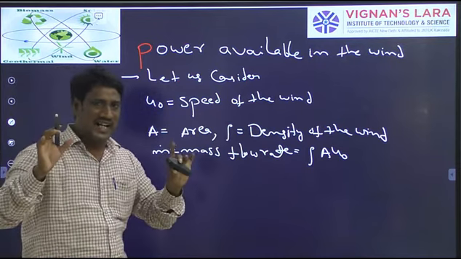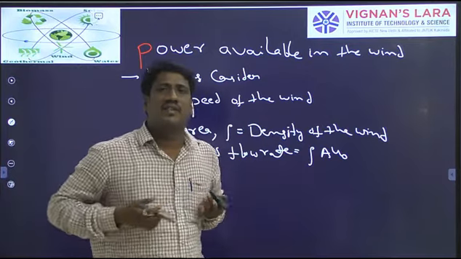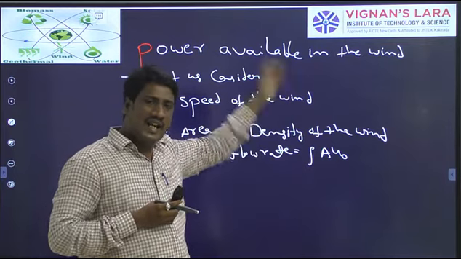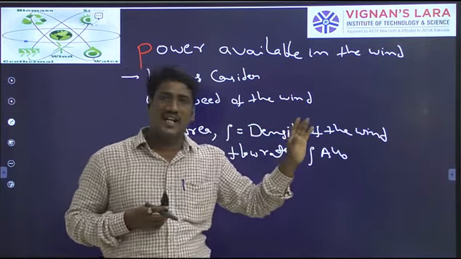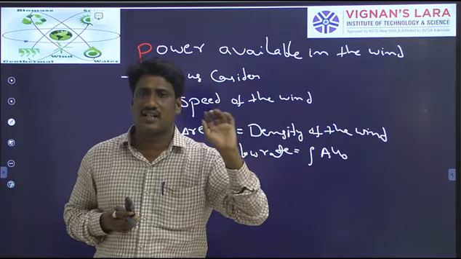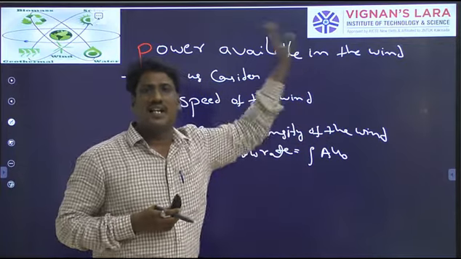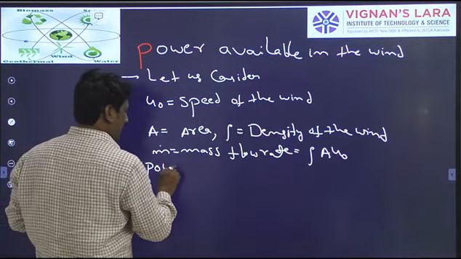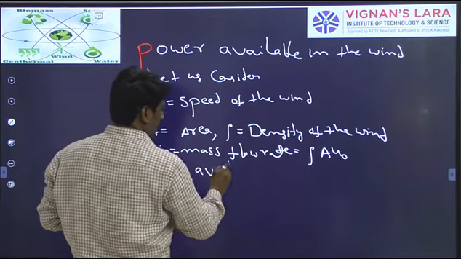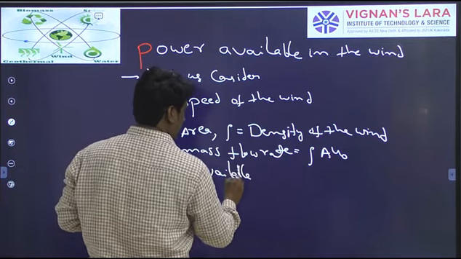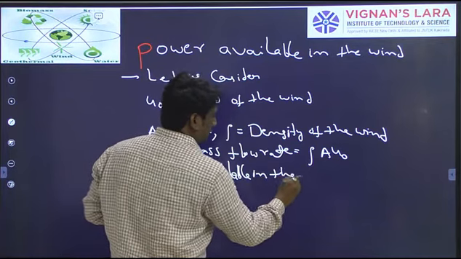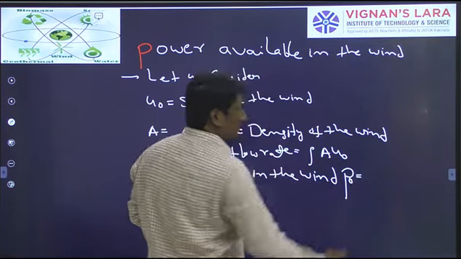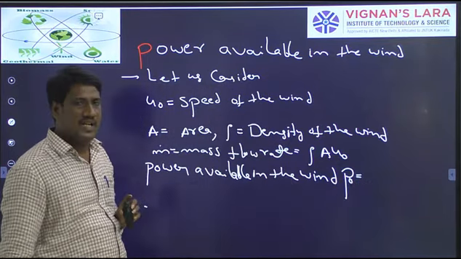Okay. The kinetic energy, already you know that the power available in the wind is in terms of kinetic energy. So you are defining the wind energy as the kinetic energy of large masses of air. We are saying that the power available in the wind is a kinetic energy, which I am calling as P naught.